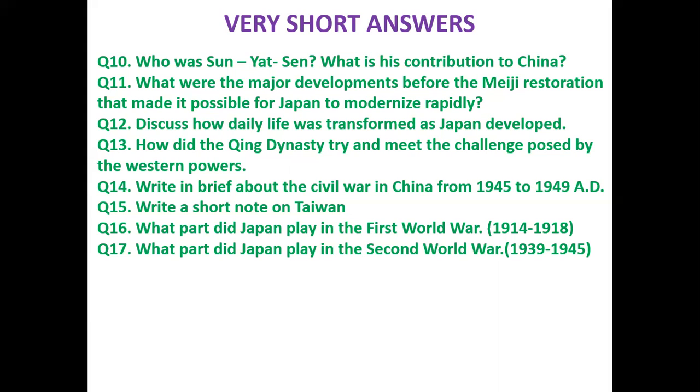Special attention was paid towards education. The students were sent to Japan, England, and France so that they might return after picking up new ideas. The old Chinese examination system was done away with.